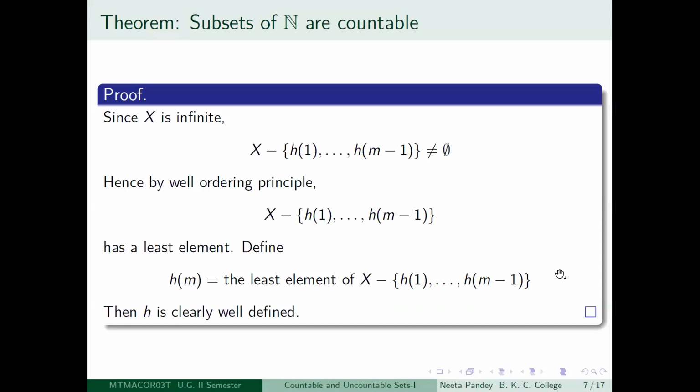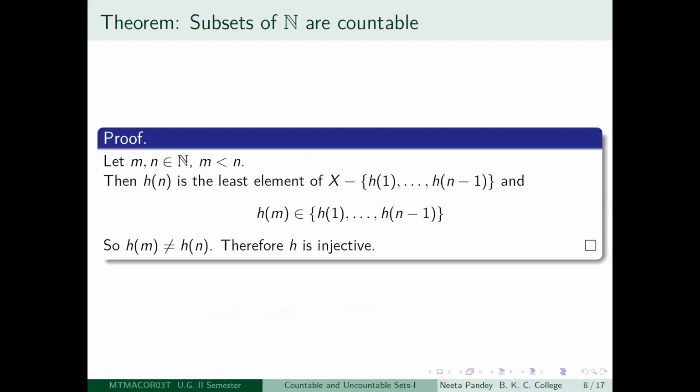The way we have constructed this little h, this mapping from the positive integers to X, it is clear that it is well defined. There is no question of sending two elements to the same thing. You are defining H1 first, and depending on that you are defining H2, then depending on that you are defining H3, and the way you are defining Hm will not collapse into any of the previous ones at any stage m. So therefore h is clearly well defined. Now we want to say that H is actually a bijective mapping. That needs a little bit more hard work, so let us do it.